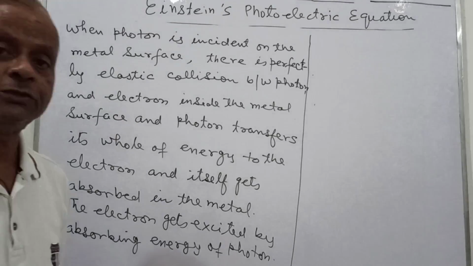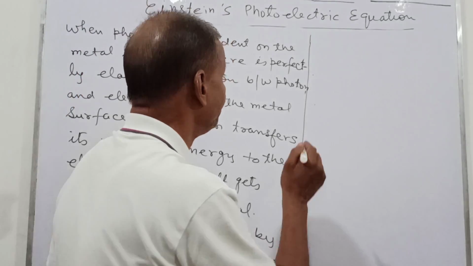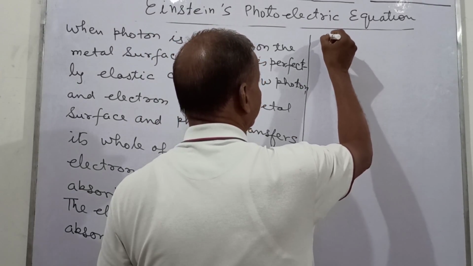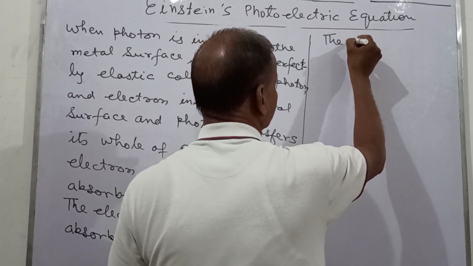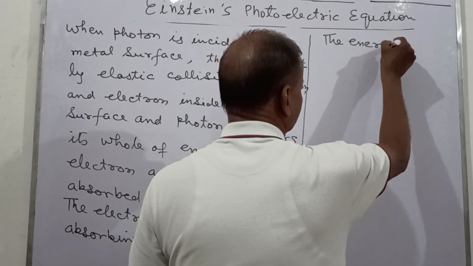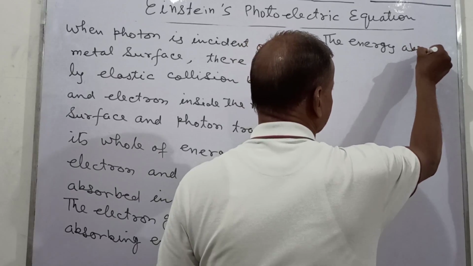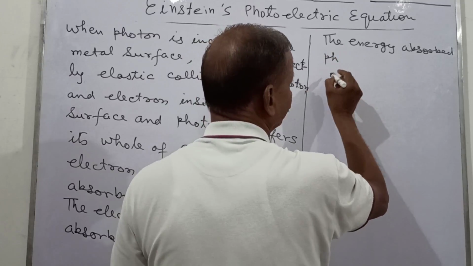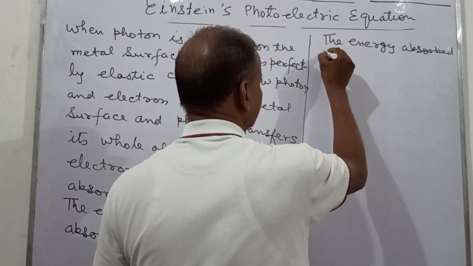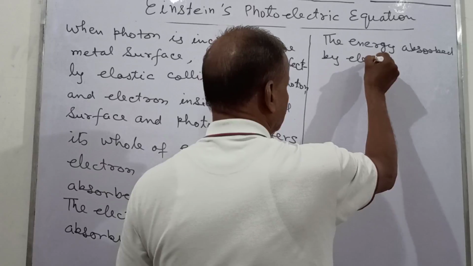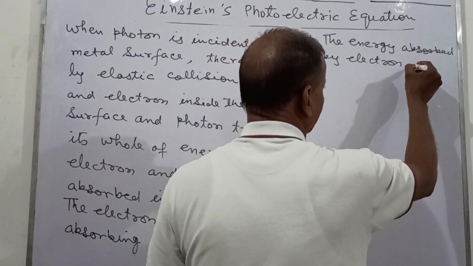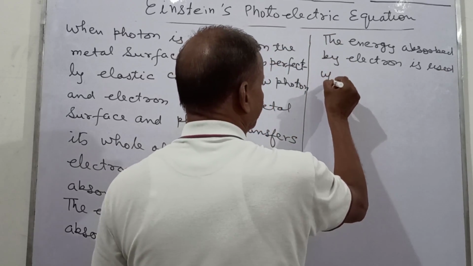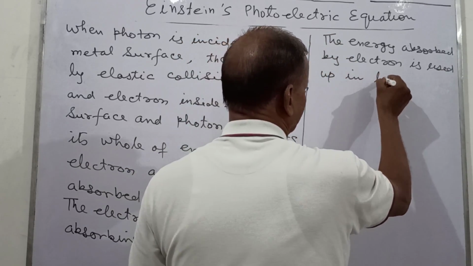Now this energy is used up in two ways. The energy absorbed by the electron is used up in two ways.